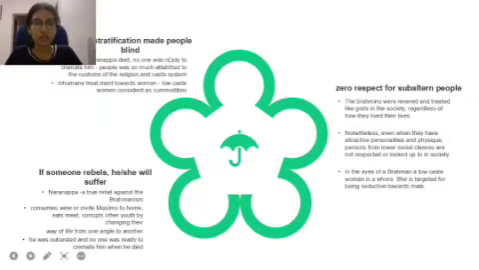So social stratification made people blind. We know that in this novel we can see many situations where people are blinded due to social segregation. Just because they belong to the upper class, they take an inhuman approach towards the people belonging to the lower society, or sometimes they become blind.